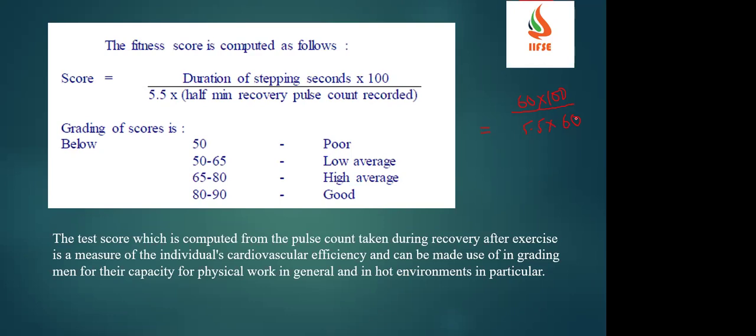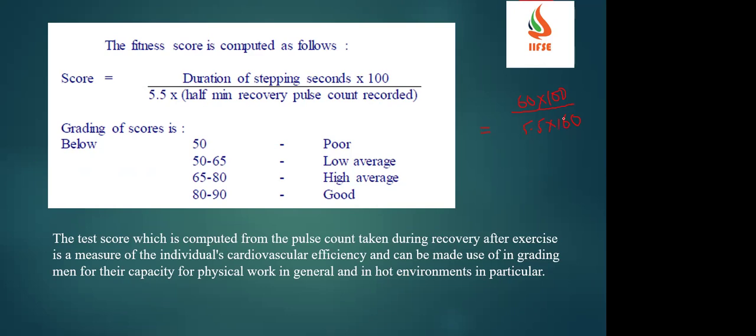Sixty into 100, that is 6000, divided by 5.5 into 60. Which is coming to 18, which means it is very poor.